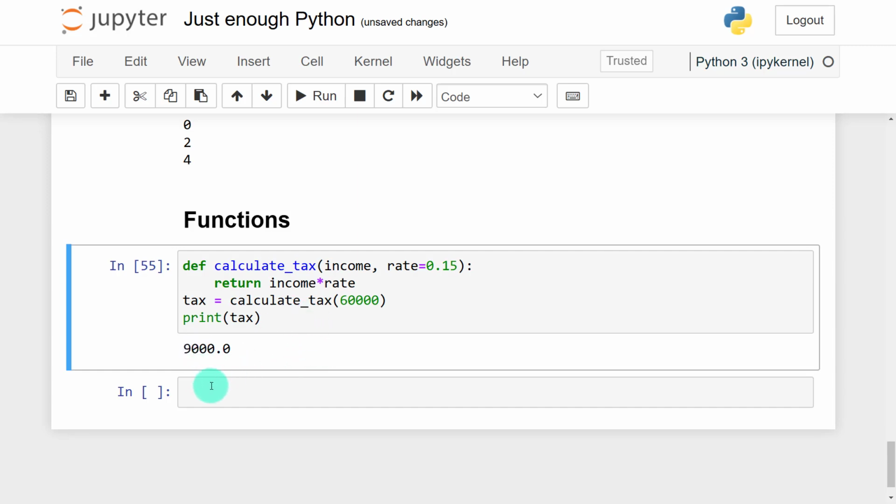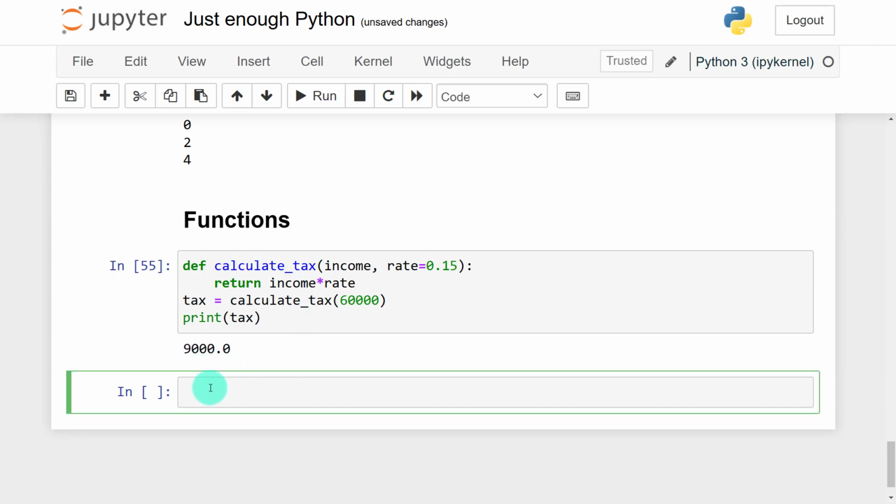So maybe this is a bit complex. Let me just create a simple function that is going to add two numbers for me.